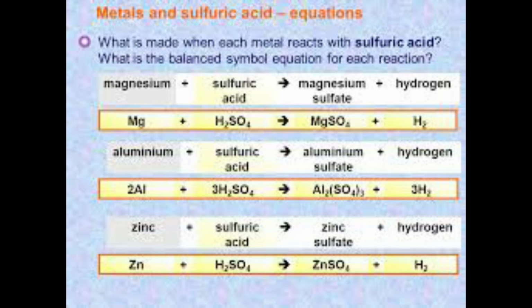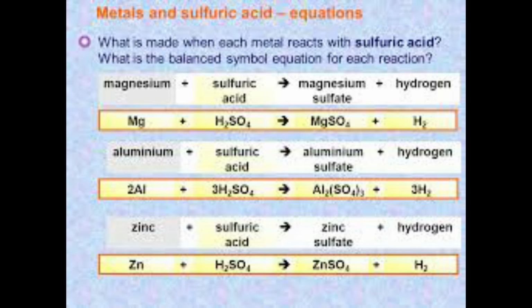Magnesium reacts with sulfuric acid to form magnesium sulfate. Mg + H2SO4 gives rise to MgSO4 + H2. Magnesium forms magnesium sulfate, sodium forms sodium sulfate. Aluminium reacts with sulfuric acid to form aluminium sulfate. 2Al + 3H2SO4 gives rise to Al2(SO4)3. That means SO4 is sulfate, children. It is a single ion taken thrice, plus 3H2.